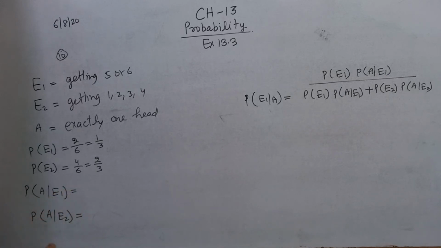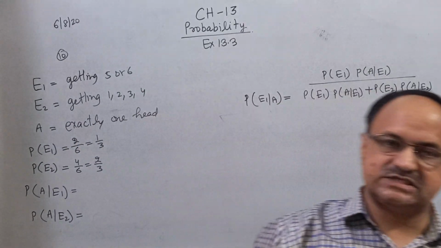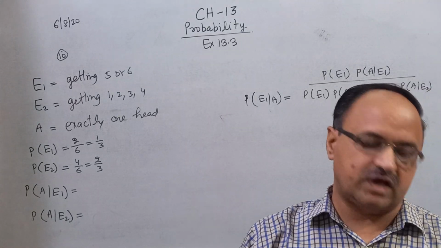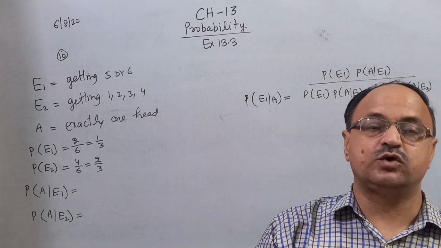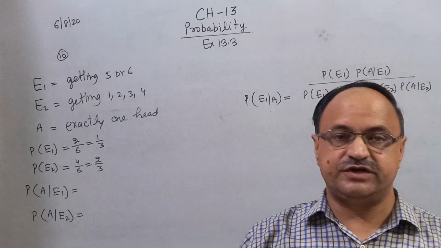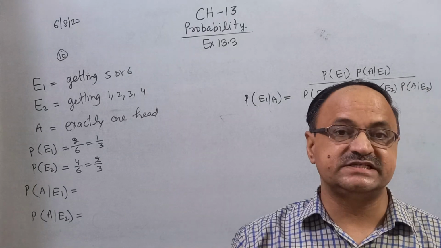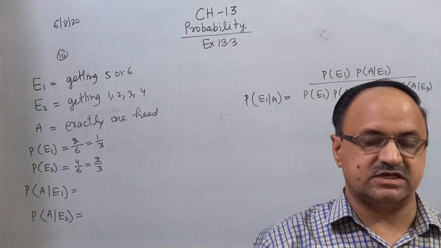And probability of A by E1. A by E1 means the event has already occurred. It means when we throw the die, 5 or 6 will come. If 5 or 6 comes, then we toss a coin 3 times. Then you know the total sample points in the space is 8: HHH, HHT, and so on, 8.